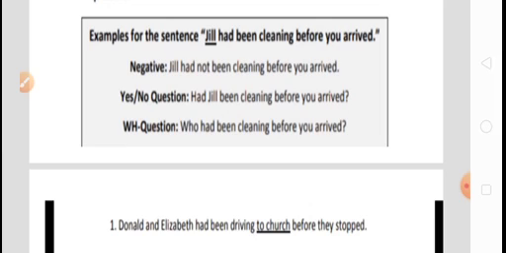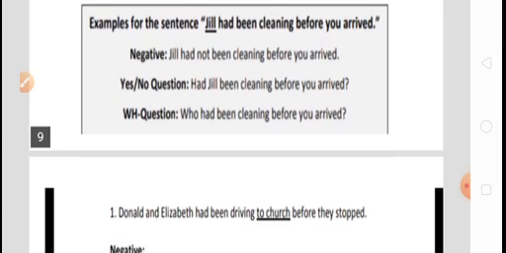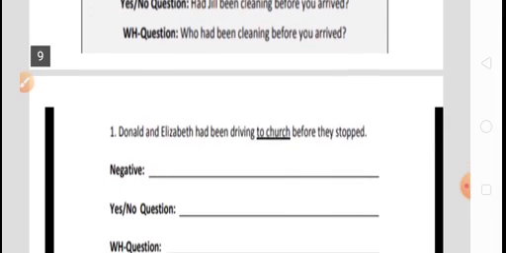Jill had been cleaning. Creation of a WH question is quite easy, but creation of a yes no question is a little bit difficult if the auxiliary verb is not there. In the next video I will show you how to create an interrogative question in the absence of any kind of auxiliary verb.